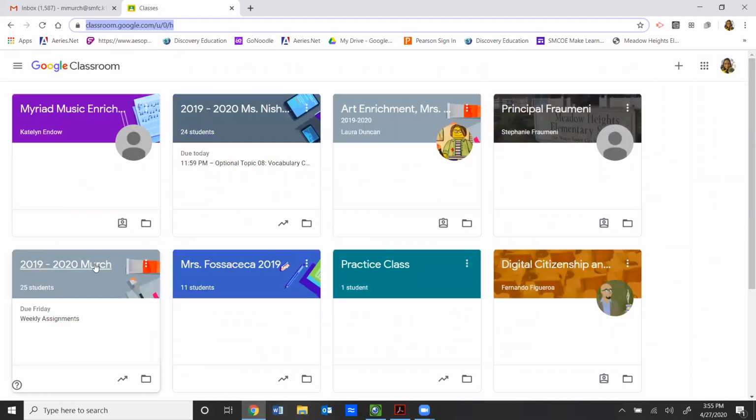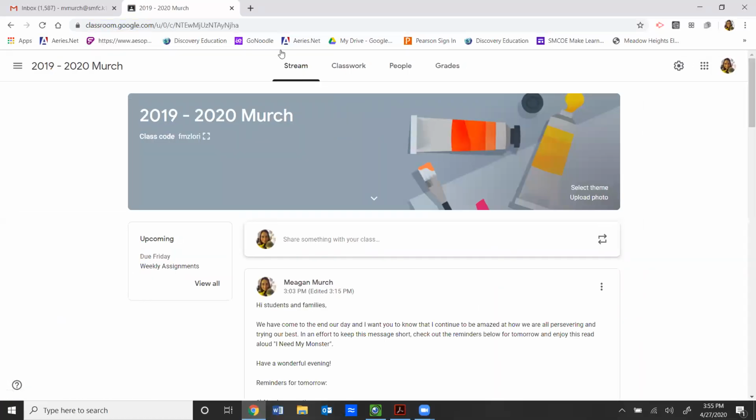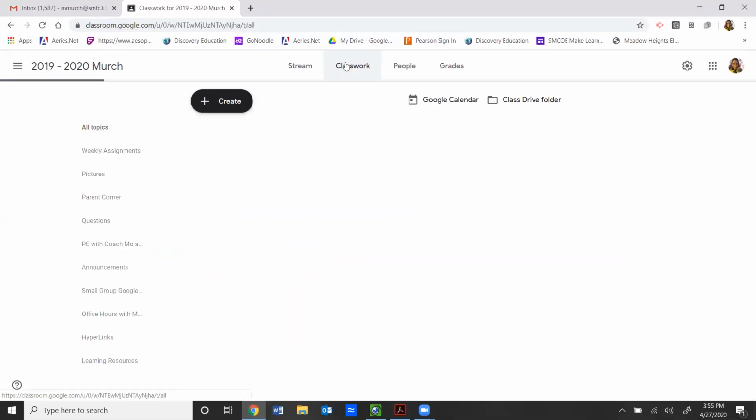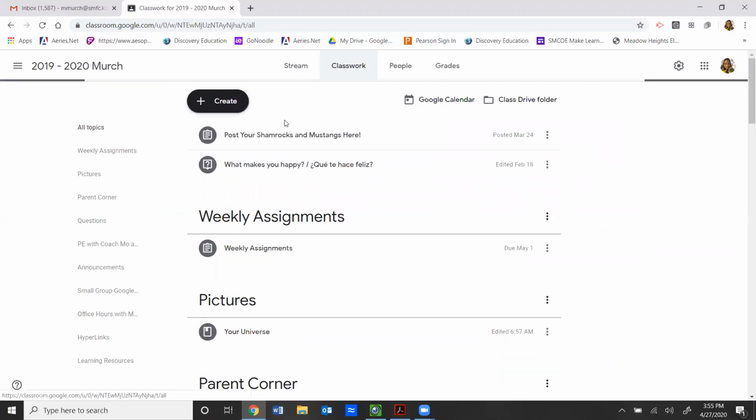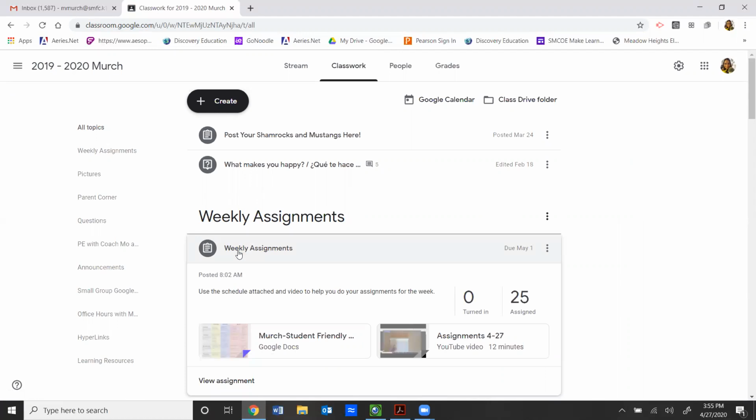You're going to look for 2019 through 2020 Murch. And you're going to go to classwork at the top here. And you're going to click on weekly assignments. And you will see Murch student friendly schedule. And you're going to click on that.